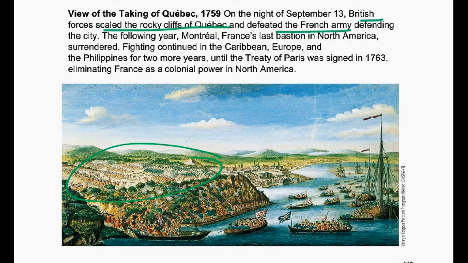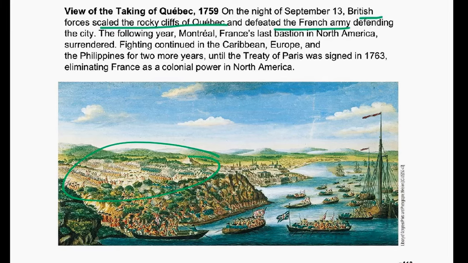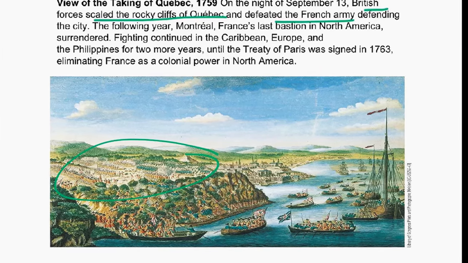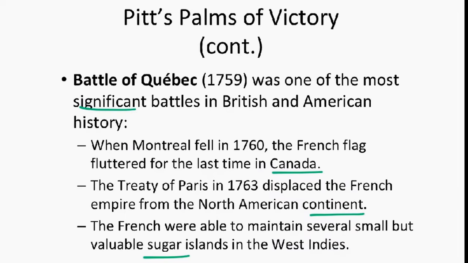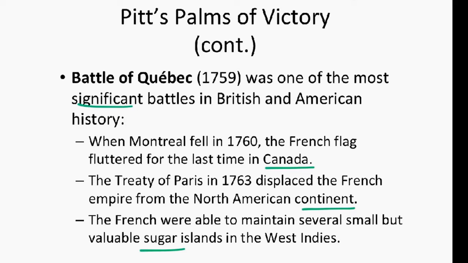Fighting continued in the Caribbean, Europe, and the Philippines for 2 more years until the Treaty of Paris was signed in 1763, which eliminated France as a colonial power in North America. The Battle of Quebec in 1759 was one of the most significant battles in British and American history. When Montreal fell in 1760, the French flag fluttered for the last time in Canada. The Treaty of Paris in 1763 displaced the French Empire from the North American continent.